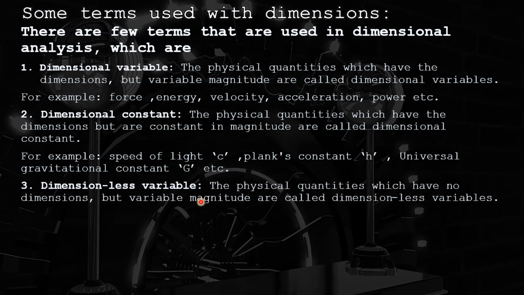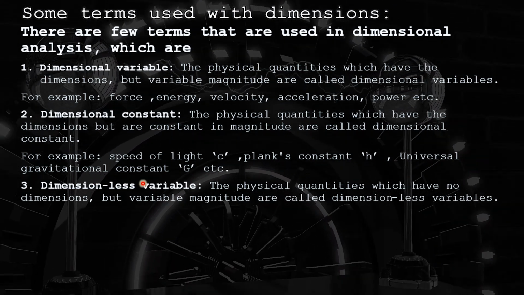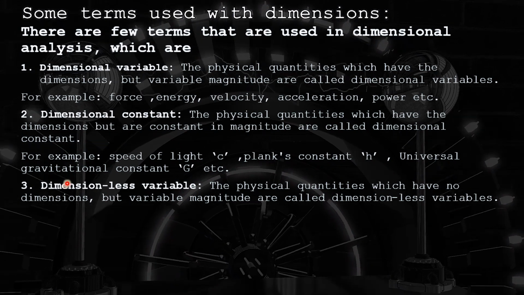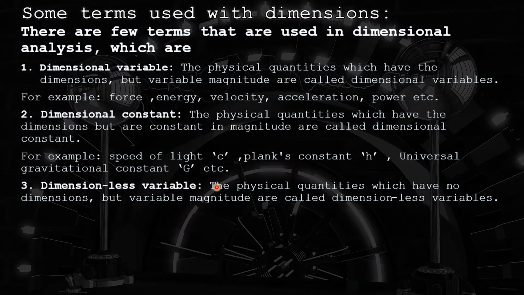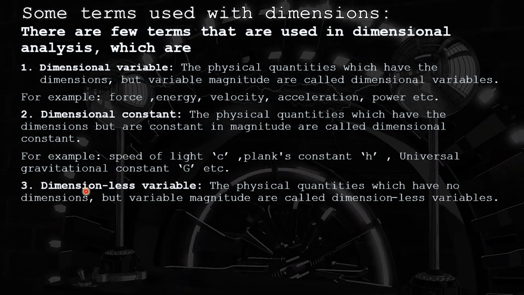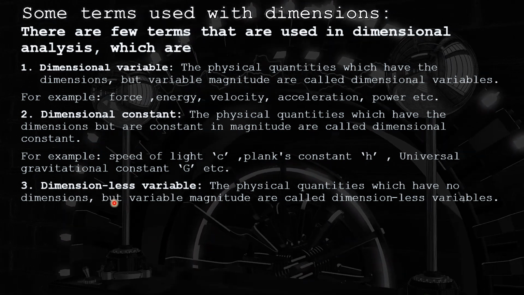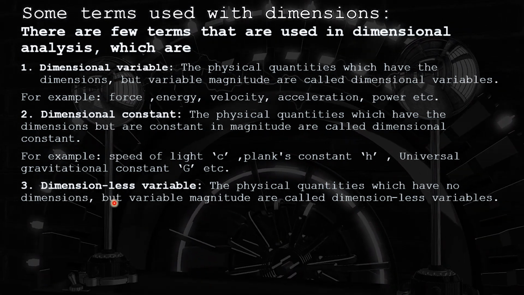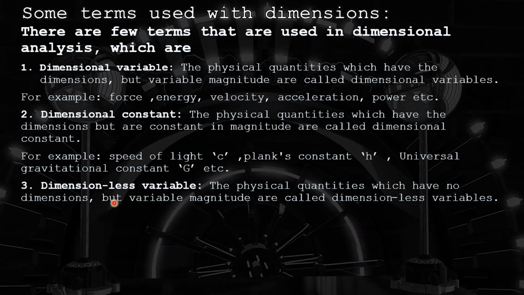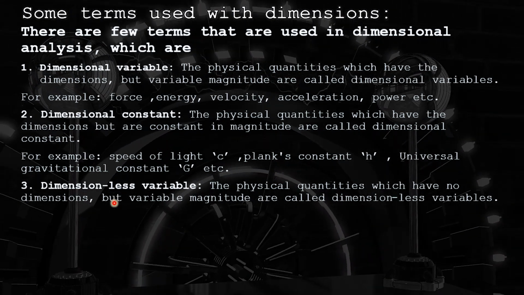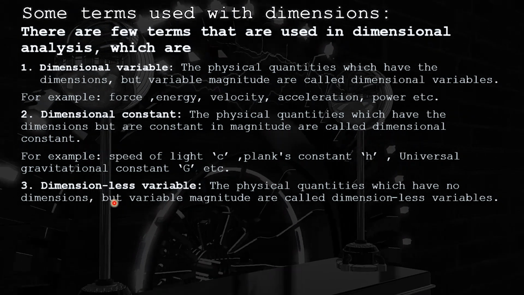This is one more term that we usually use in dimensional analysis, that is dimensionless variable. What is meant by dimensionless variable? A physical quantity having no dimension but variable magnitude, meaning the magnitude varies but it has no dimension. Usually we see this kind of variable whenever we have a quantity that is a ratio.